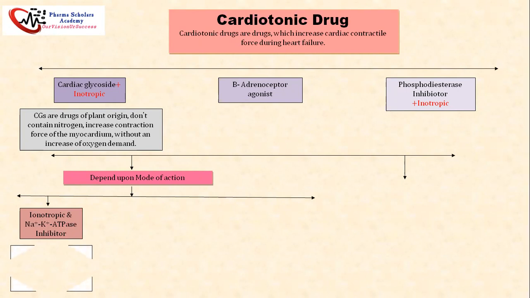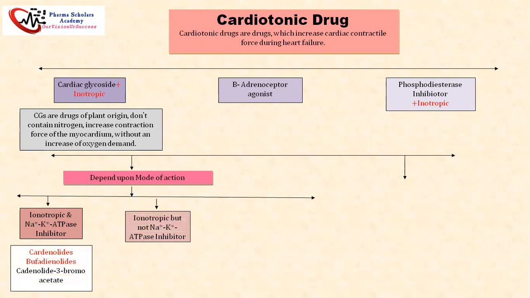The drugs are cardenolides, bufadienolides, and cardenolides 3-bromoacetate. Second class: inotropic but not sodium potassium ATPase inhibitor. Inotropic, as we know, means they increase the heart muscle contraction. The drugs are catecholamines and caffeine.